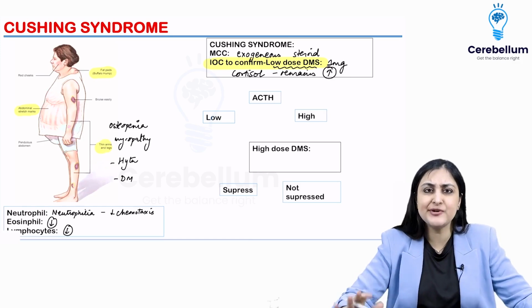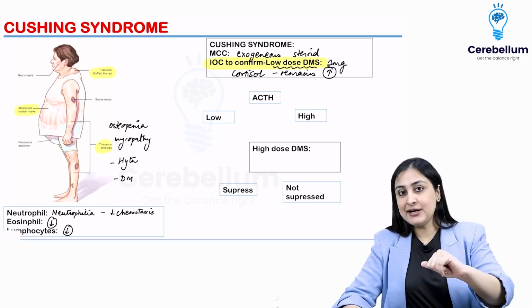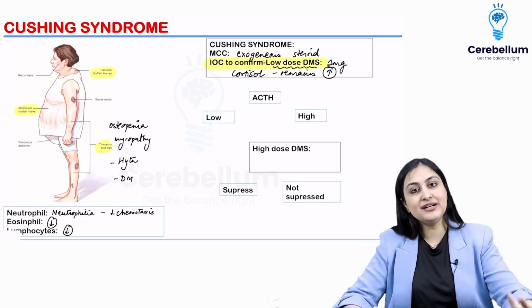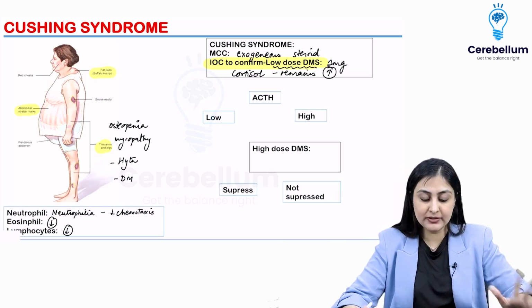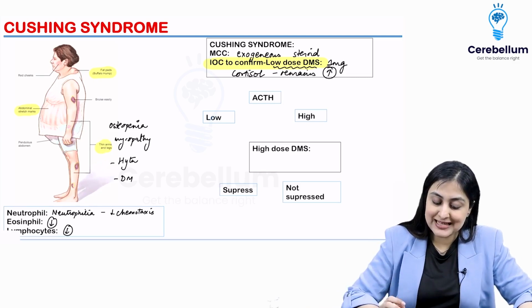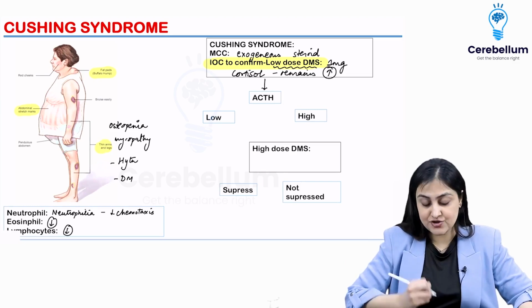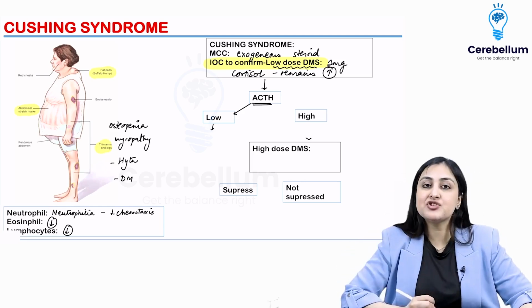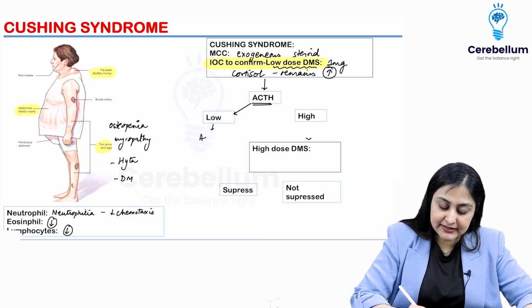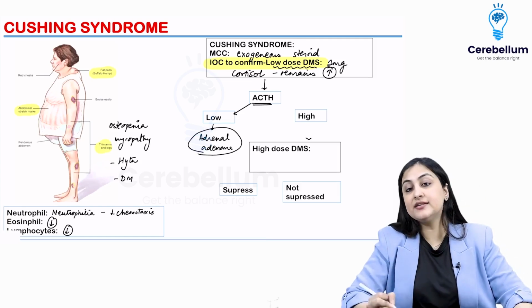I hope that concept is driven home, that you just do what will suppress that tumor, that is known as the suppression test, and if it still remains high, means something is wrong. Okay, that's the common principle. So we do a low dose DMS, the cortisol remains high. What you go for next is the ACTH. If ACTH is low, means it's not the pituitary which is producing the ACTH, it is the adrenal. So this is adrenal adenoma, and that is why pituitary is suppressed, ACTH is low. So this is the adrenal cause.